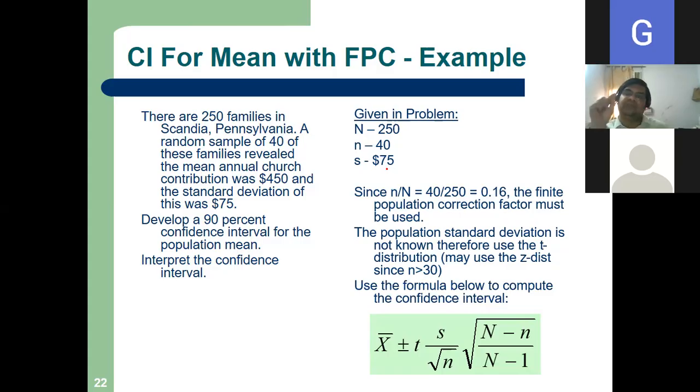First preference is given to whether sigma is known or unknown. If sigma known, Z. If sigma unknown, T. Although your sample size is 40, in that logic it becomes Z, but you must write it this way: here the population standard deviation is unknown, so we are using the T distribution.